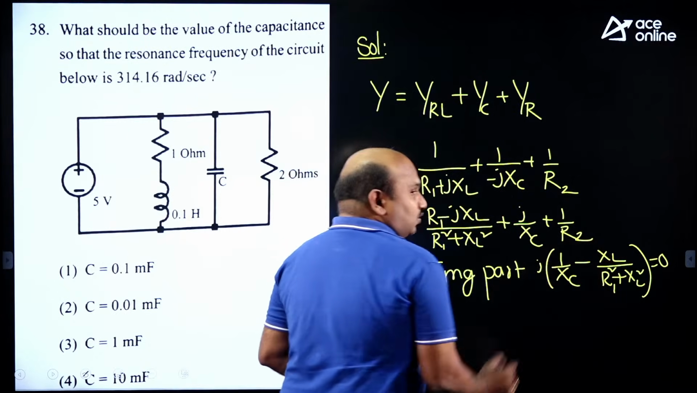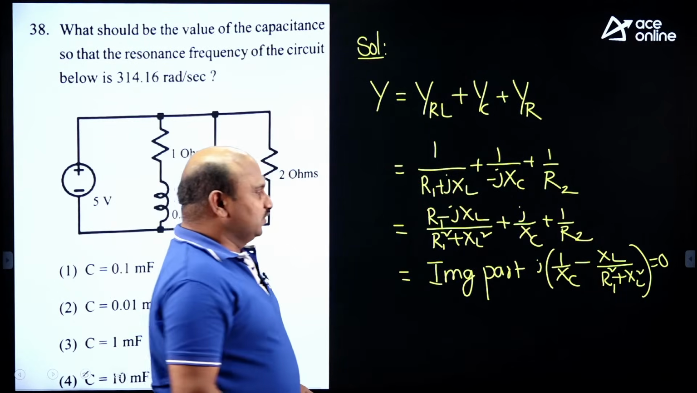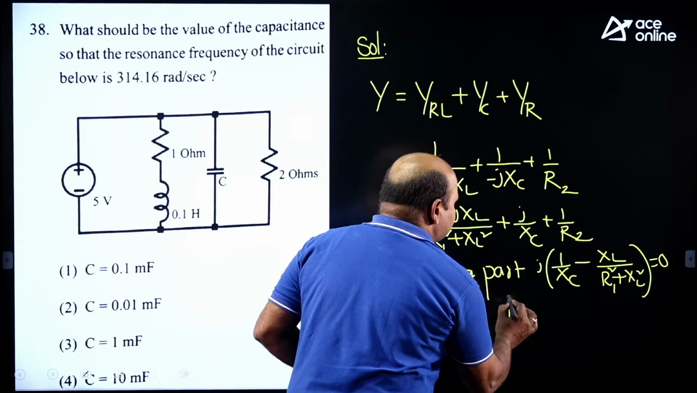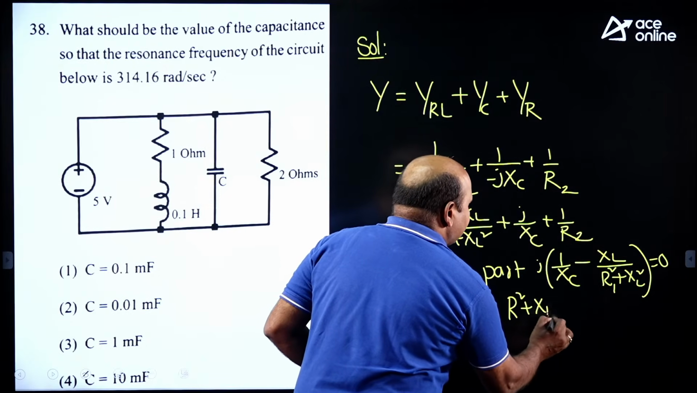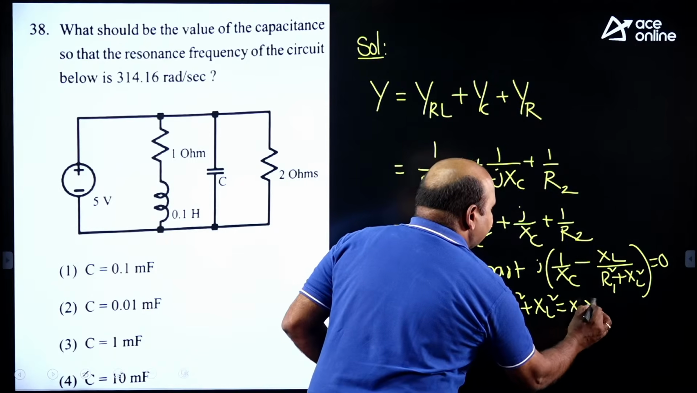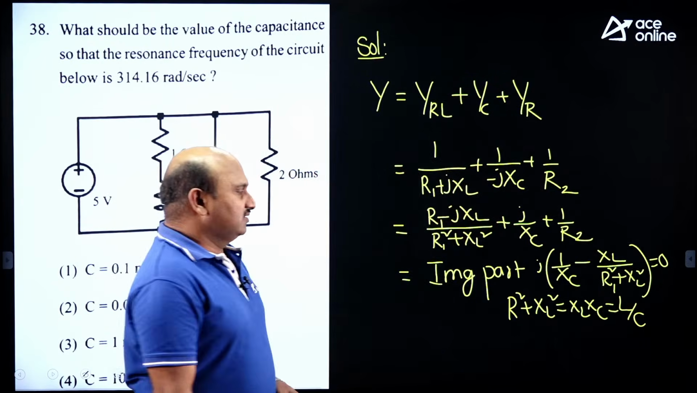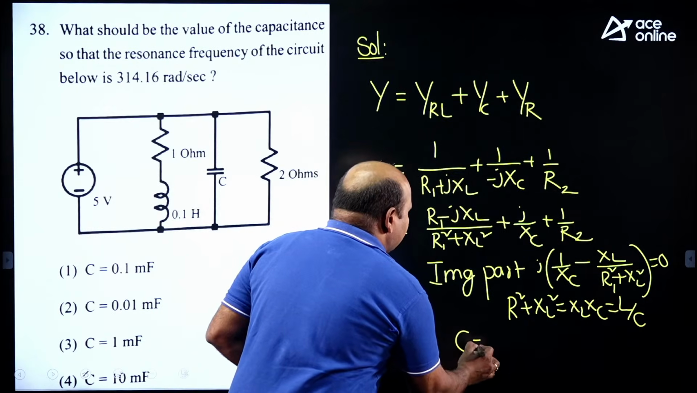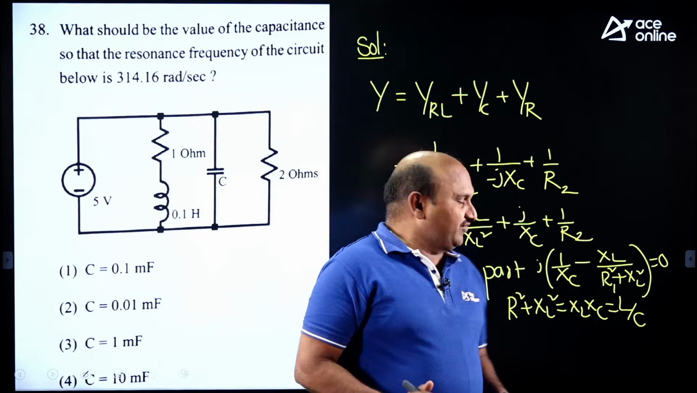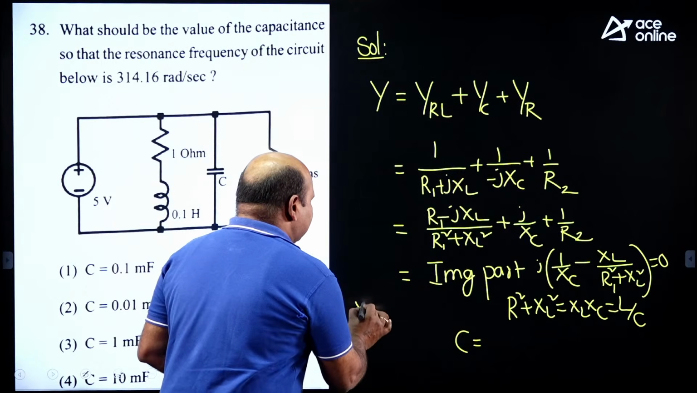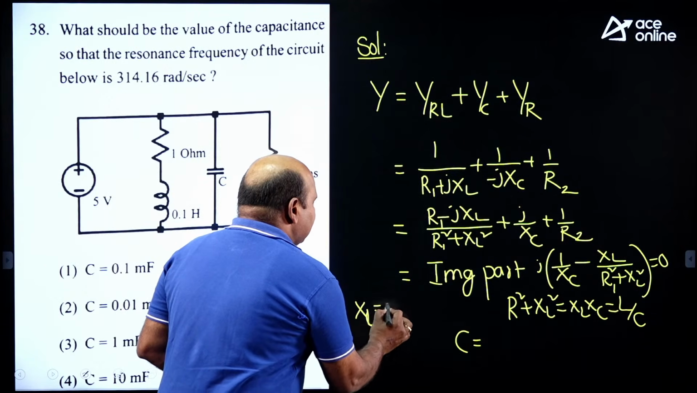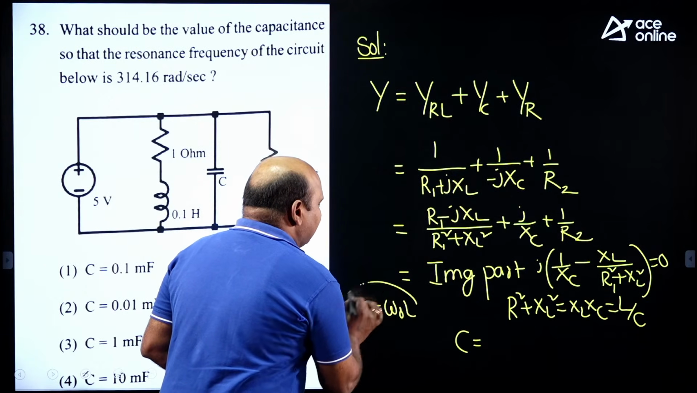Imaginary part value is equal to 0. If you do that, you will get the final answer here: R square plus XL square is equal to XL into XC. XL into XC is L by C, na? Yes or no? Now finally you will get the C value. If you substitute the XL value, remember that he was given the resonant frequency, omega naught L.